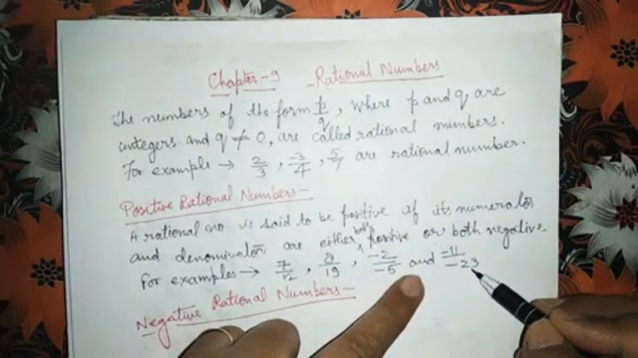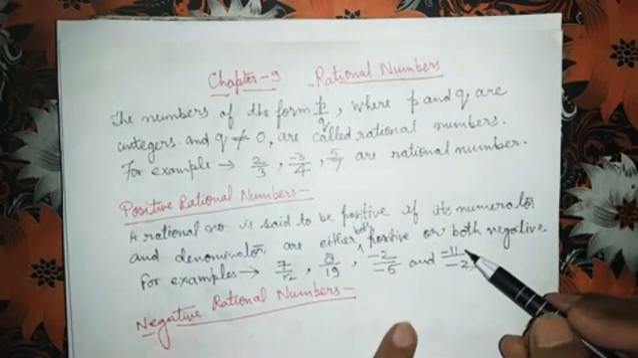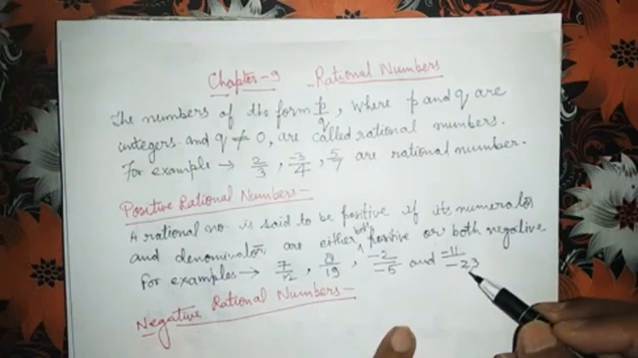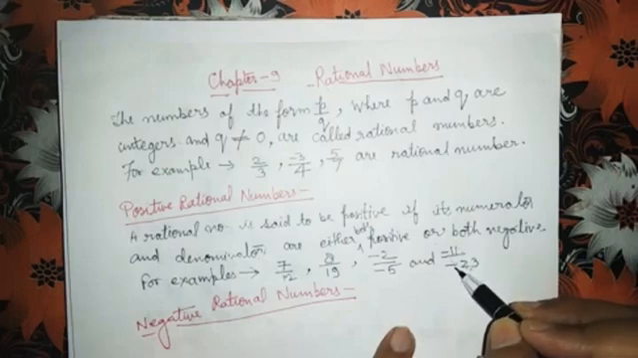This rational number is also a positive rational number because here numerator and denominator both are with negative sign. Okay.